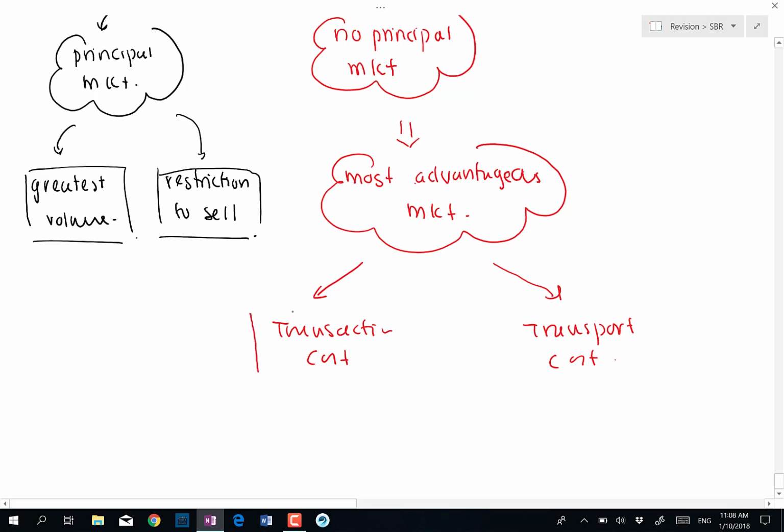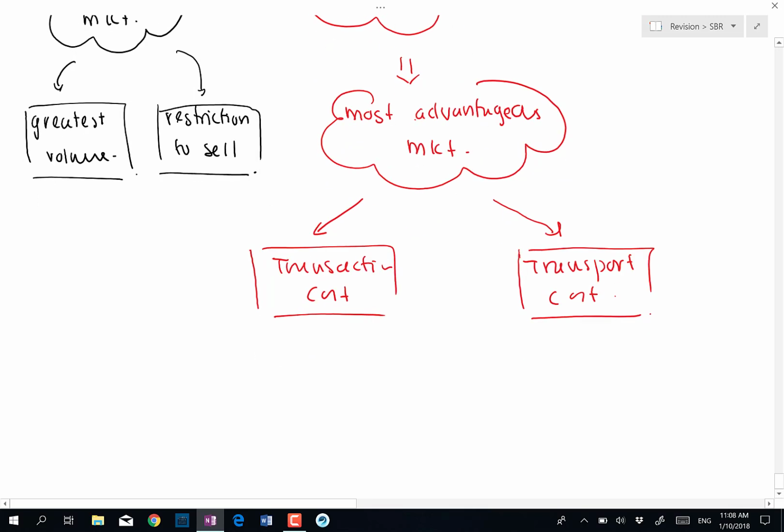When considering the most advantageous market, we have to take into account both the transaction costs and the transport costs when computing which market is the most advantageous.